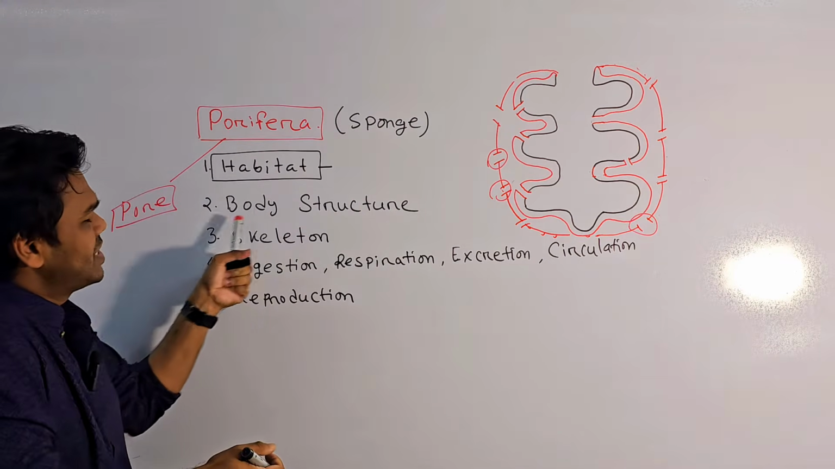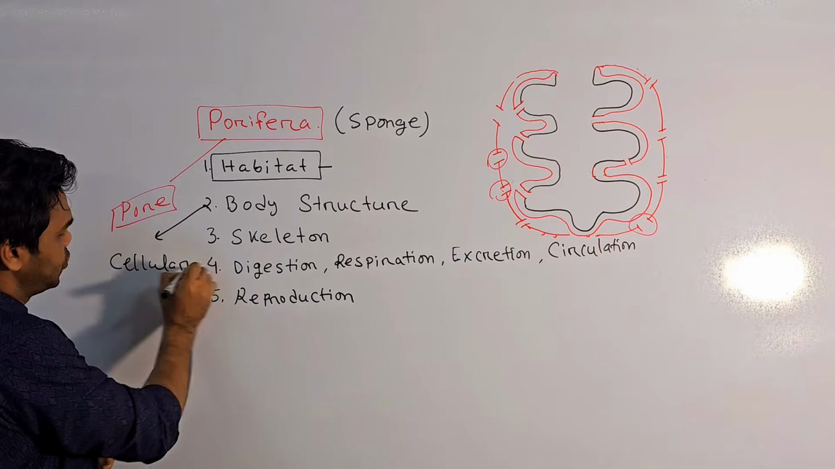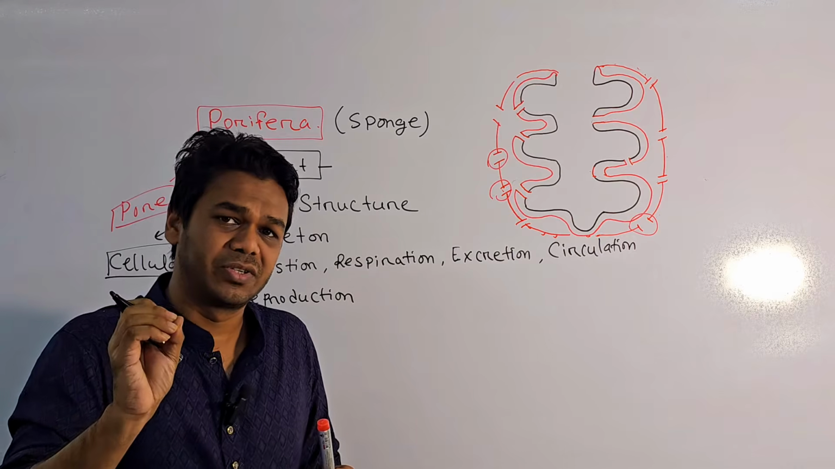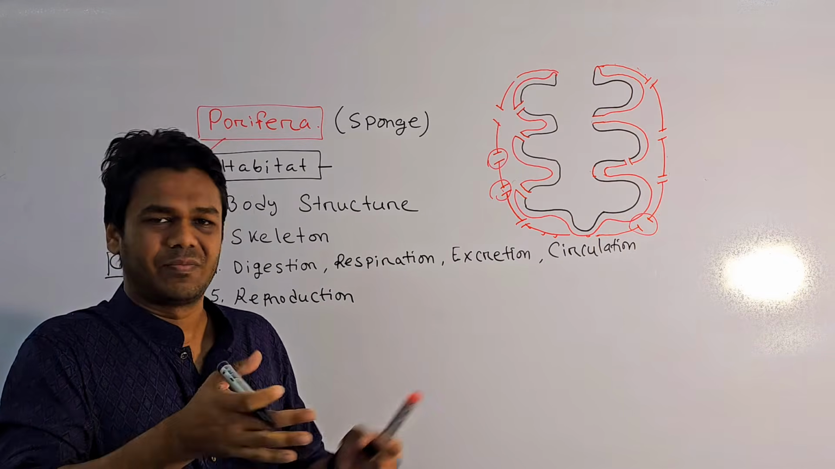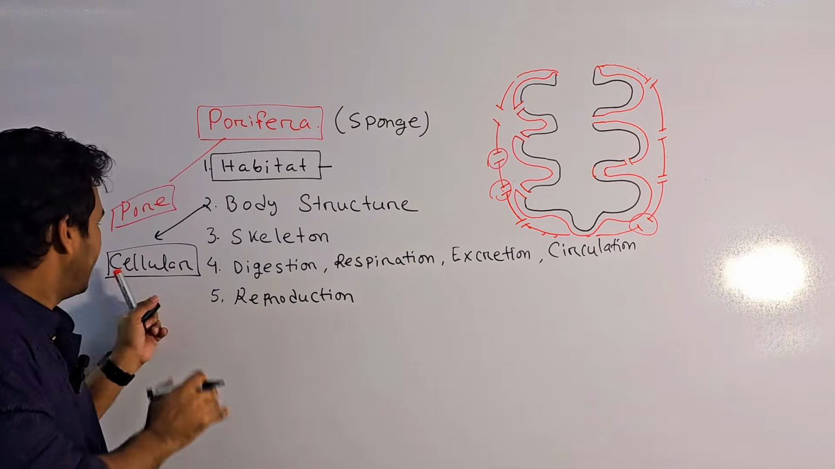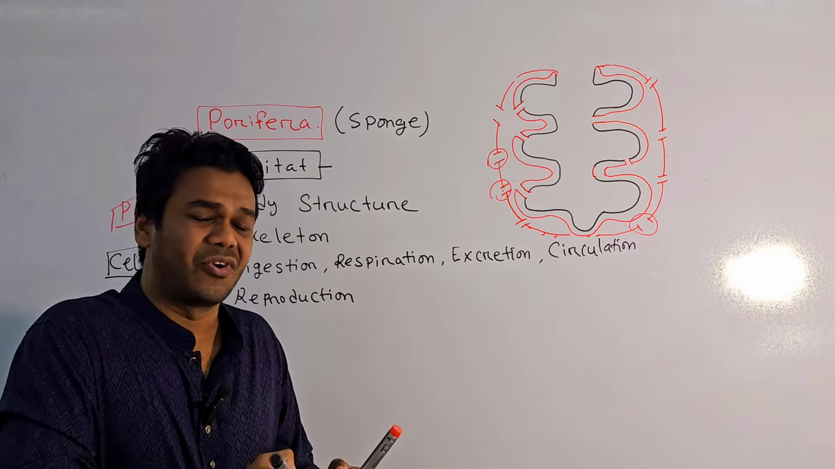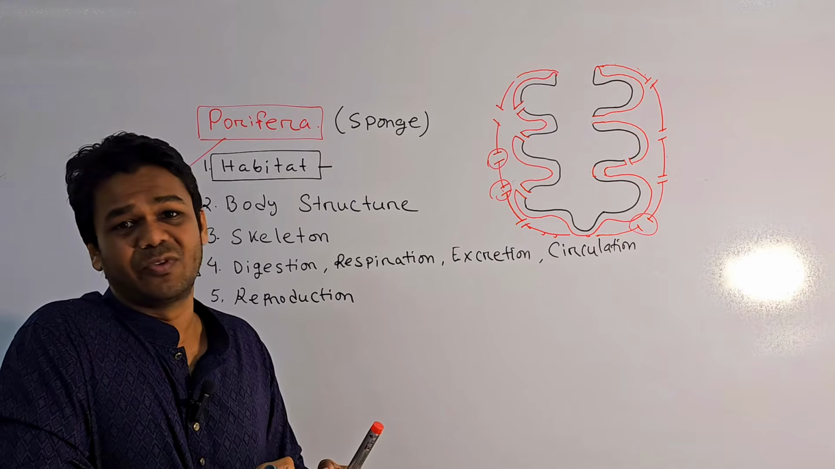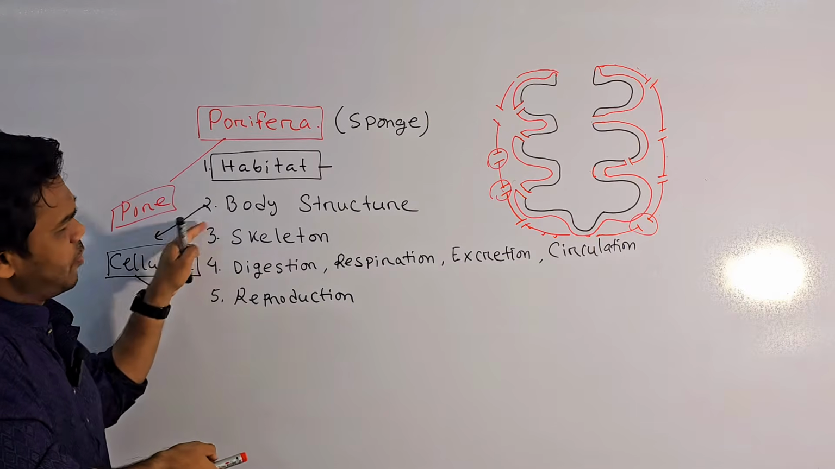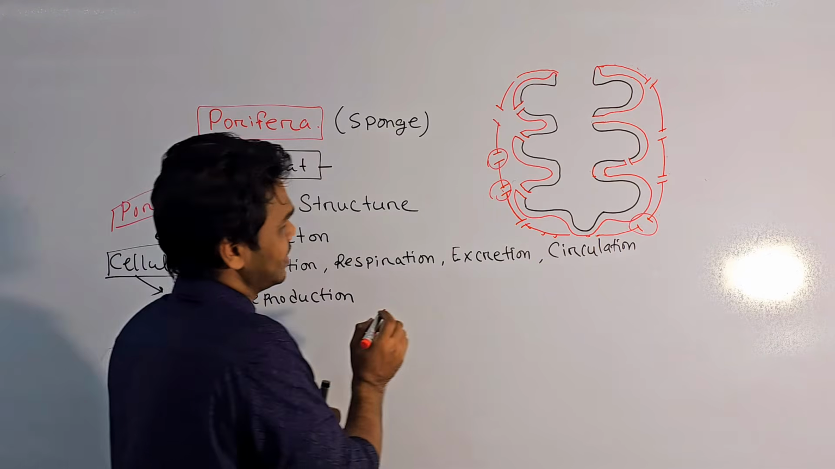Remember, in the body structure, I think we know they are cellular grade animals. That means very simple. Cellular grade animals means tissue is not formed, so it is very much impossible to form an organ system. Only cells are present. Multicellular animals. So they are cellular animals, remember.